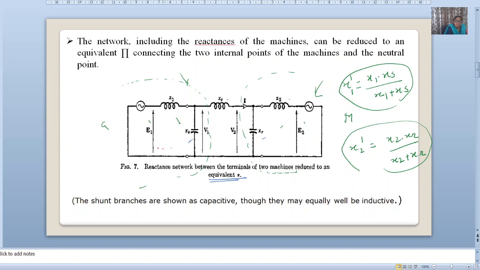Whatever voltage appears across this axis will be our E1 dash, the open circuit voltage.